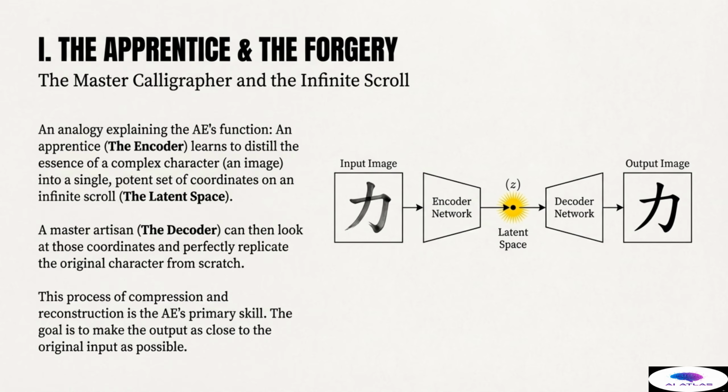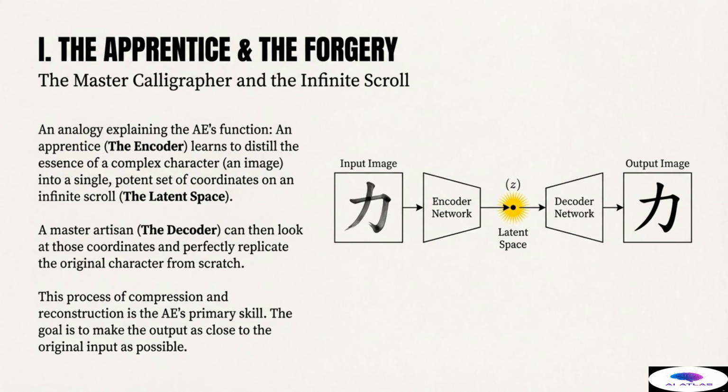To understand its function, we use the analogy of the master calligrapher and the infinite scroll. Imagine an apprentice who represents the encoder. The encoder's job is to look at a complex input, like a hand-painted calligraphic character, and distill its entire essence, the stroke weight, the curve, the posture, into a single, potent set of coordinates. These coordinates lie on an imaginary infinite scroll, which we call the latent space. This is the compressed, essential representation of the data.